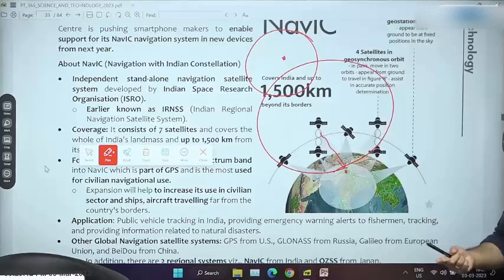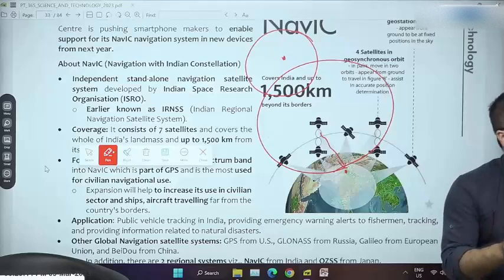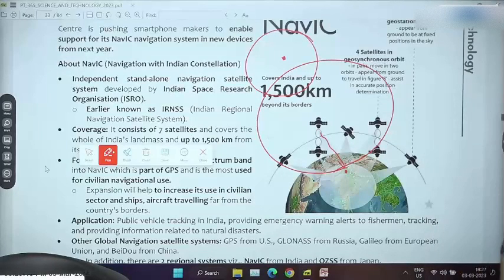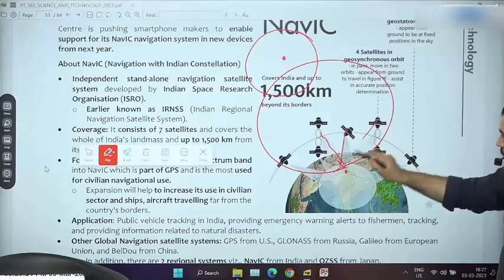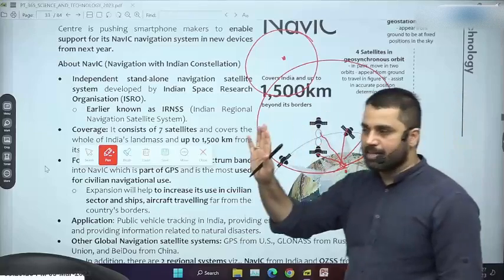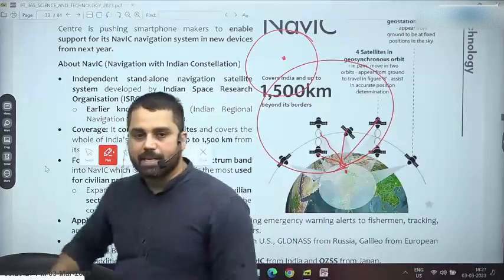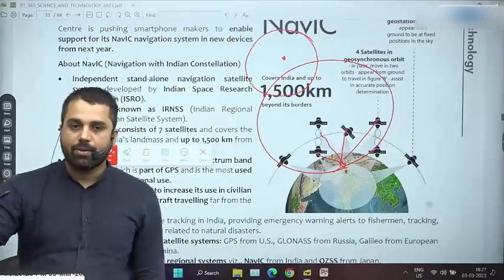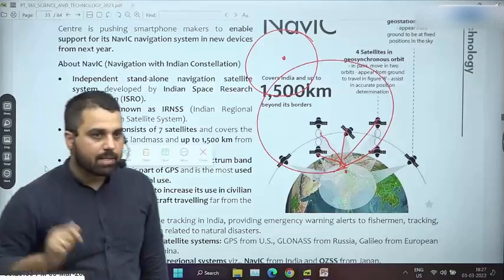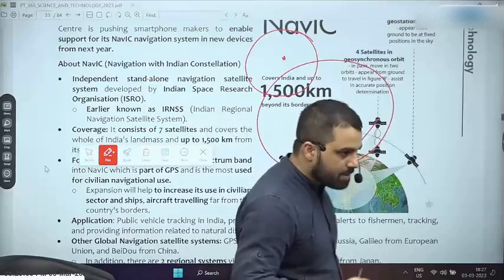It can be shown with the help of geometry, but we do not have to do that here, that to know the precise location of a particular point, I need signals from a minimum of 4 satellites. If I receive signals from a minimum of 4 satellites, then I can know my precise location, where exactly on Earth I am: my latitude, my longitude, my altitude. Now why is this information important?